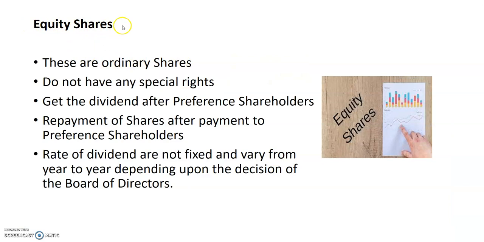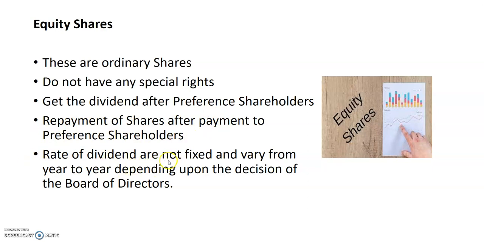The next major type of shares is equity shares. These are ordinary shares and do not have any special rights. They get the dividend after preference shareholders get their portion of dividend. Repayment of shares also happens for these equity shares only after payment to preference shares.